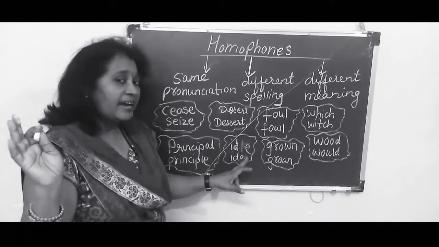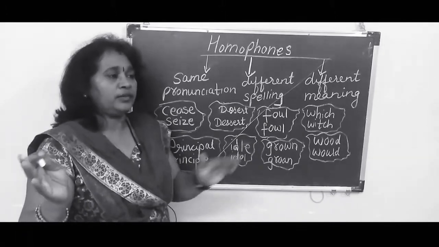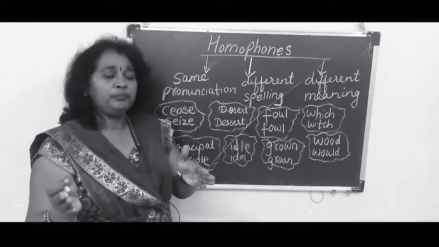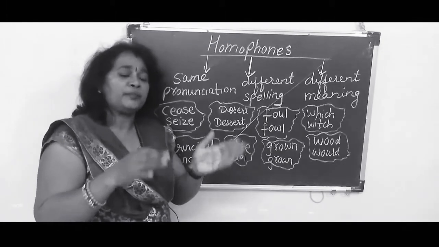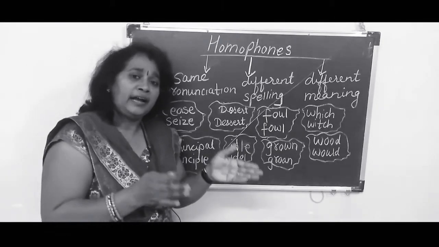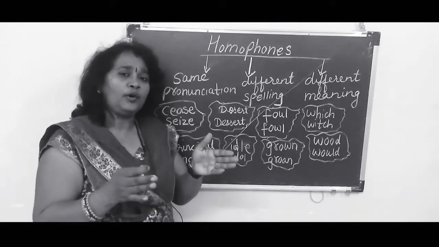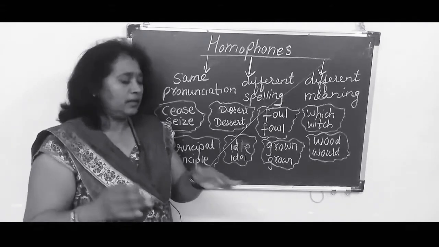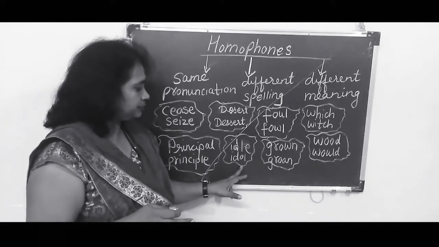Now the next is idol, I-D-O-L. Here the idol means the god. Idol worship. Many people believe in idol worship. Some people don't believe in idol worship. That is also an idol. Now when we talk about the role model, he is an icon, he is an idol. I-D-O-L. This is this idol.